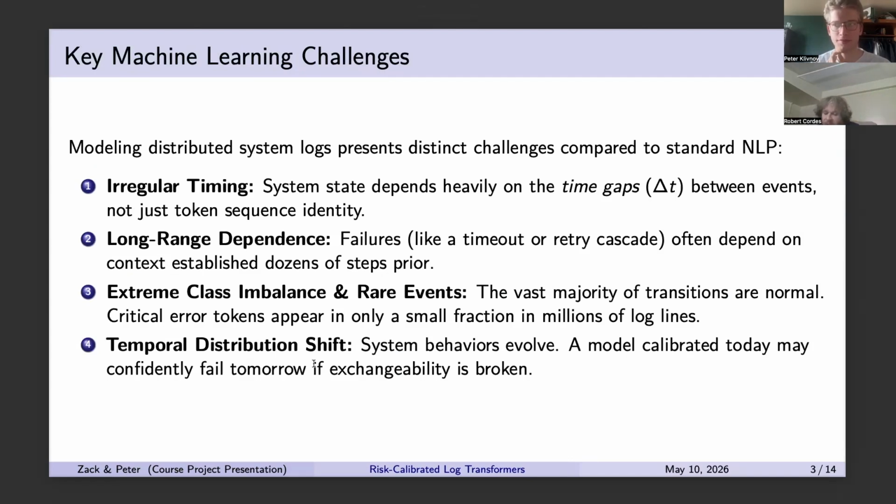Yeah. So here we have four main ML challenges. The first, irregular timing matters. In system logs, the same event token can mean different things depending on the time gap that preceded it. Second, we have long-range dependencies, so a failure or a retry cascade can depend on context set that many steps earlier. Short-term memory baselines will usually miss important structure. And then extreme class imbalance and rare events. Most log transitions are routine, but the rare error transitions are the ones that are critical, that we care about. And of course, there's a temporal distribution shift. Even if a model looks calibrated on yesterday's logs, if the exchangeability assumptions break, it won't work tomorrow. So these are the issues that make it a much harder problem than one that requires off-the-shelf text modeling.